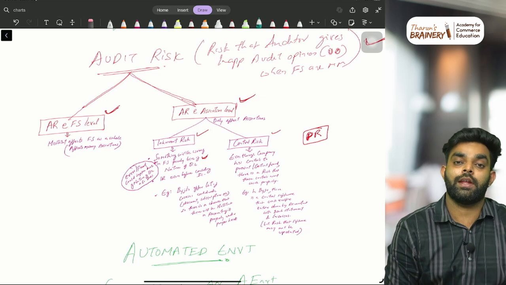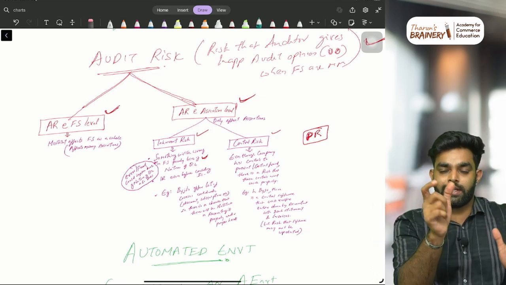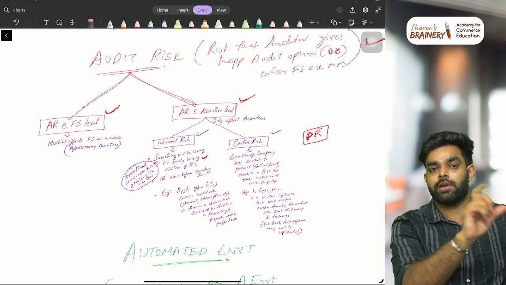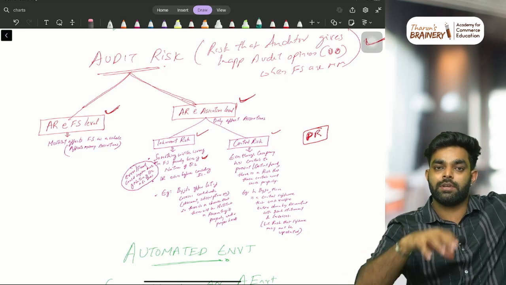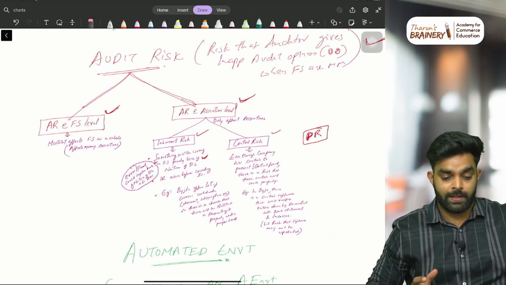Will it affect the entire financial statements? No, right? The amount is anyway there on the P&L left side, that 10,000 is there itself. Only the head changed. It affected only one assertion. This is what we call risk that affects specific assertions. Then there is risk that affects the overall financial statements. That means